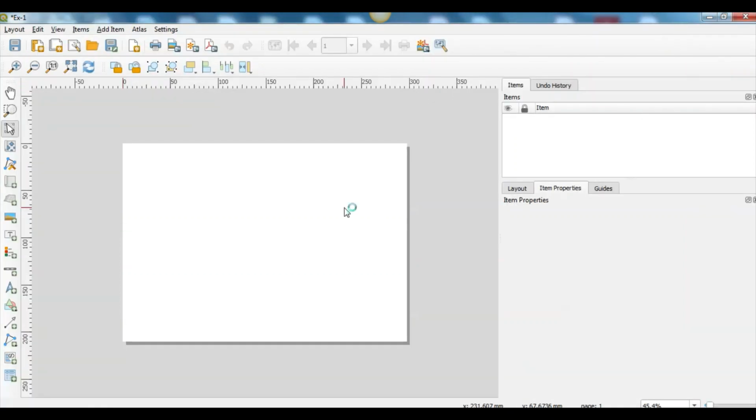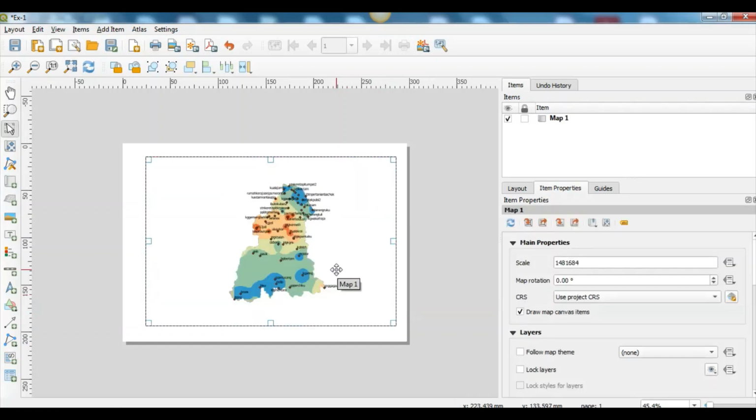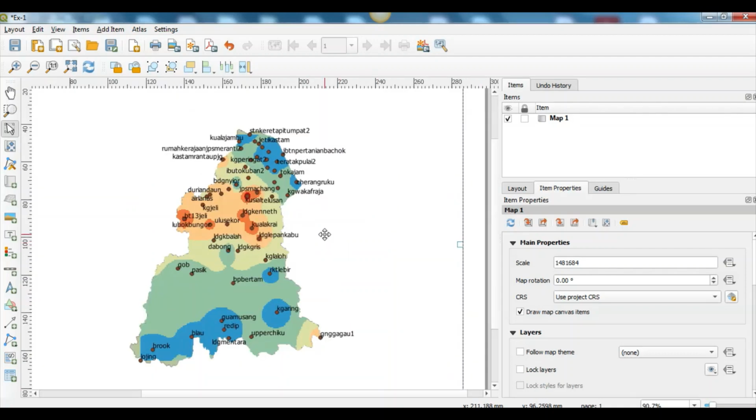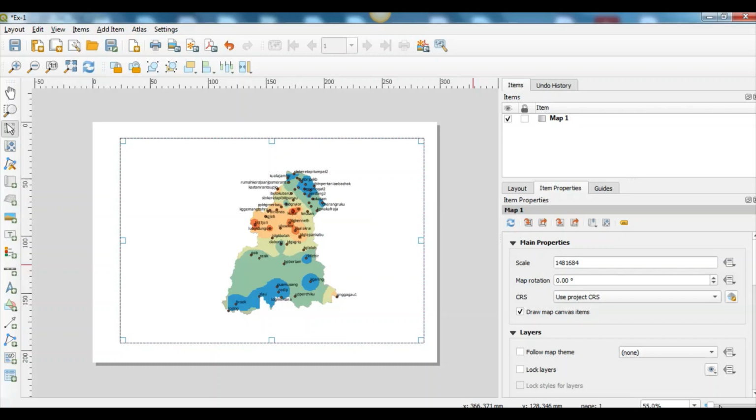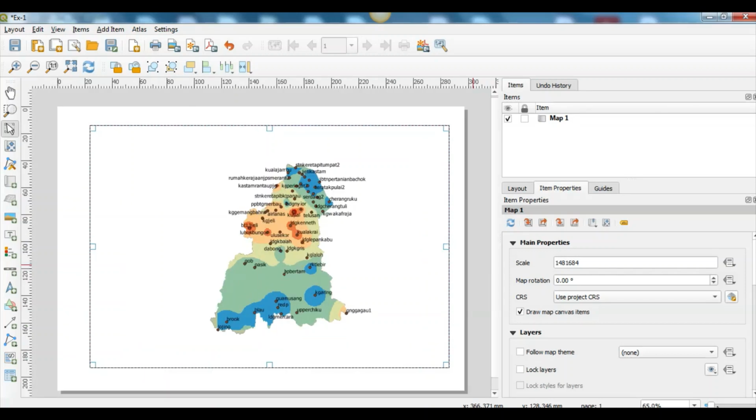window will pop out. Okay, so I want you to go to the add item, add map, and then this cursor will come out. You need to drag, and then you can see your map inside here. I just zoom in. We can control the zoom in using this cursor on the bottom right.